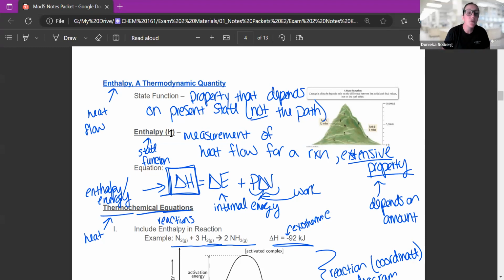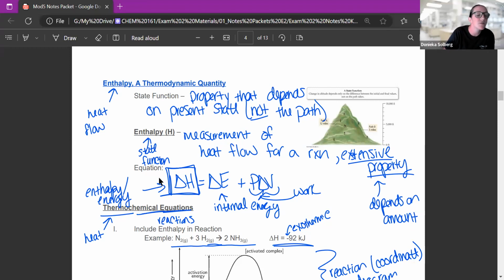Okay, so enthalpy is the measurement of heat flow for a reaction. So a chemical reaction has a specific value of quantitative heat flow into or out of the reaction, depending on if it's endothermic or exothermic. This value is an extensive property. That means it depends on the amount, which makes sense, right? If I burn 1 gallon of fuel, it produces a certain amount of heat or energy. Whereas if I burn 2 gallons of fuel, I'm going to get double the amount of heat or energy. That's what an extensive property is. And we talked about those in module 1, I think.